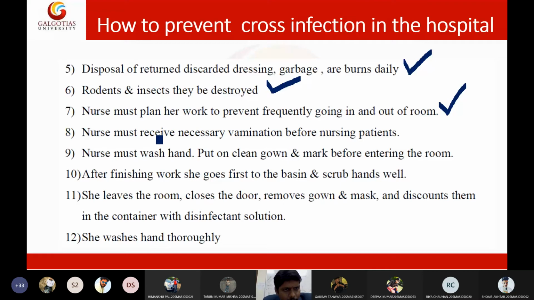Then the healthcare worker must receive the necessary vaccination before nursing patients. We already discussed vaccination, right?